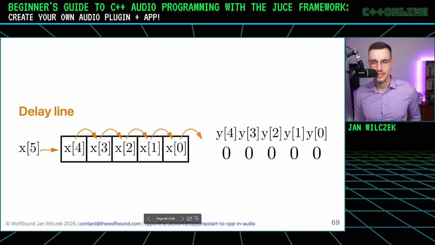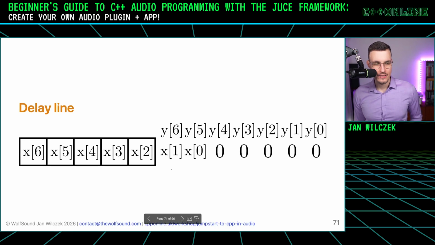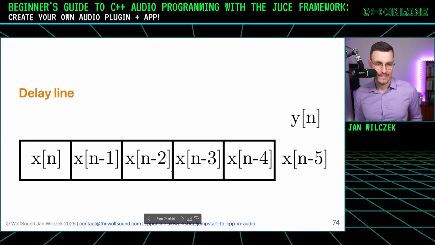All the elements shift to the right because x of 5, the sixth sample, wants to move in. And so we produce the sixth sample of the output, which is the first sample that we put in. You can see already that the sixth output sample is the first input sample. So we effectively delayed the signal by these 5 elements, by 5. And this goes on and on, right? As long as we input samples, we'll get output samples. And we can denote it like this. You can see that the output is always the input signal delayed by 5 samples.